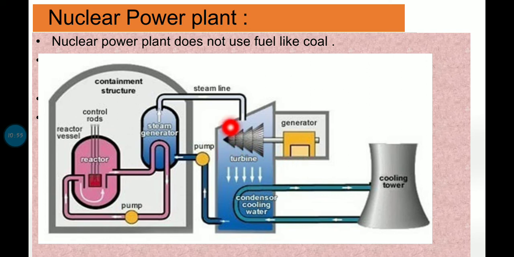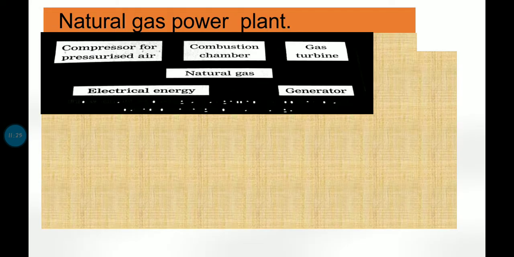Now children, the steam which rotates the turbine is again transported to the cooling tower. So this steam is being reconverted into water. Water is being transported to the cooling tower. From the cooling tower, it is being converted into cool water, and then the same water is being recirculated to the steam generator. Alright, so this is how a nuclear power plant works.